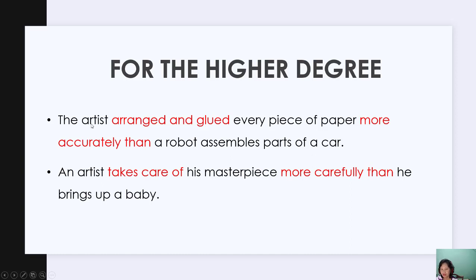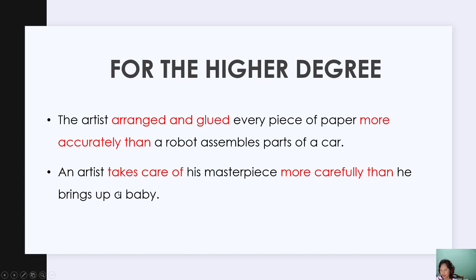In the first sentence, we have the artist and a robot to be compared. So, how the artist's work is compared to how the robot works, that is assembling parts of a car, but the quality of the artist's action is more than the robot's.